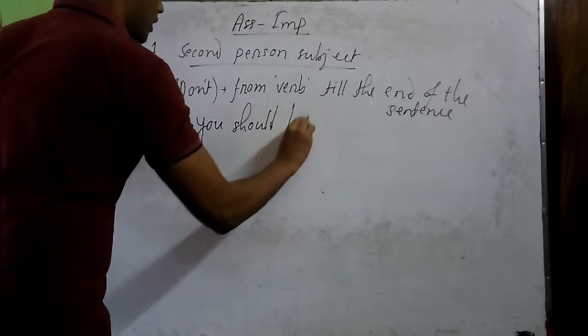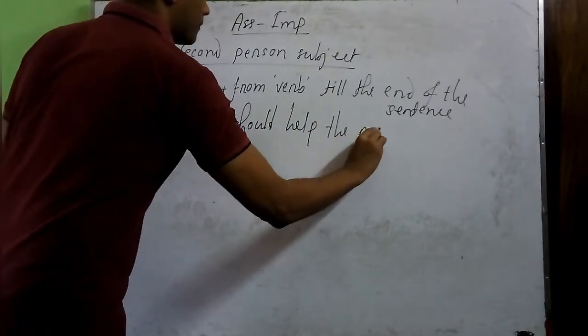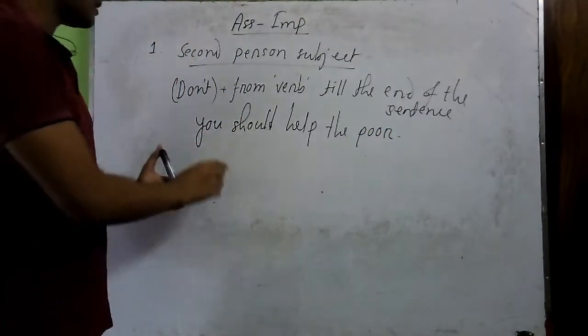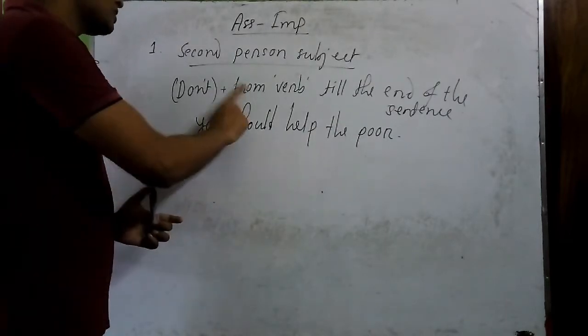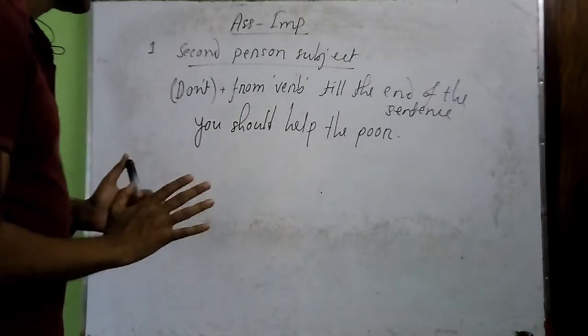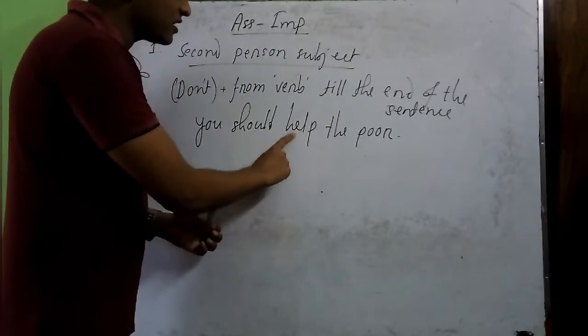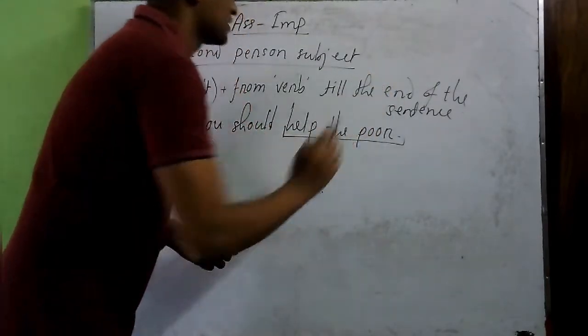You should help the poor. Here you can see that our subject is a second person noun. That's why we can follow this rule. We have to start from the verb, and you can see that the verb here is help. So we start from here with the rest of the sentence.